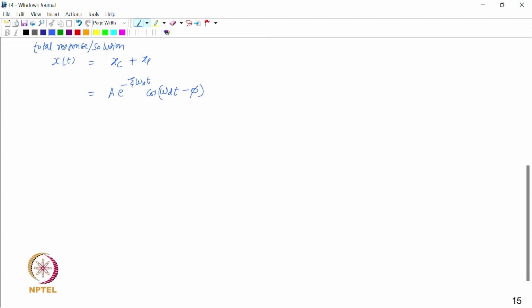And then we have the particular part, which is x static upon under root of (1 minus (omega upon omega n) square) whole square plus (2 zeta omega upon omega n) whole square, into cos (omega t minus psi). That becomes the total response.